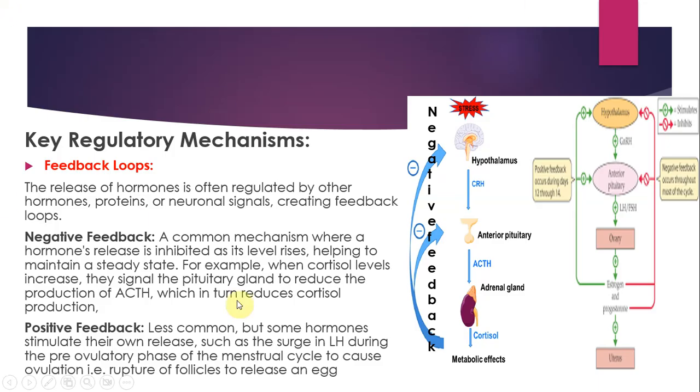When we talk about negative feedback, it is when a substance has excessively increased in your body. For example, say you were in a state of stress, right? Your hypothalamus produces corticotropin releasing hormone. Then the anterior pituitary releases adrenocorticotropic hormone, which acts on your adrenal gland and causes the release of cortisol, right? And like I told you before, cortisol increases your fat and protein breakdown and causes increased synthesis of glucose.